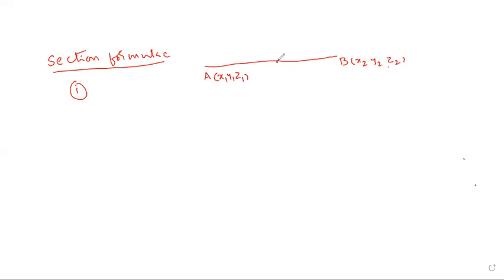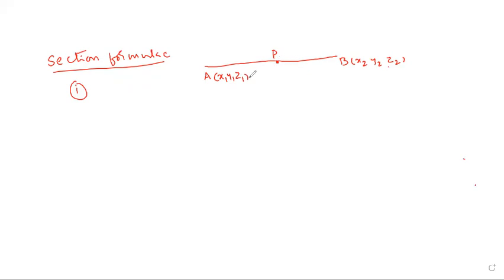Section formulas are of two types: one is internal and the other is external. For both internal and external, the 2D formula applies. So in 2D, AB is the line, with A the point (x1, y1, z1) and B the other point (x2, y2, z2). P is the internally dividing point, including the points on AB, not excluding them.